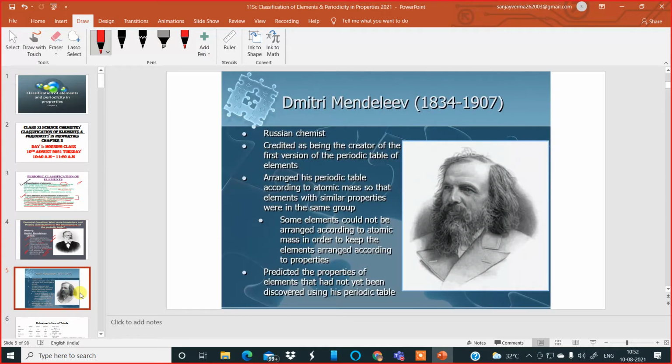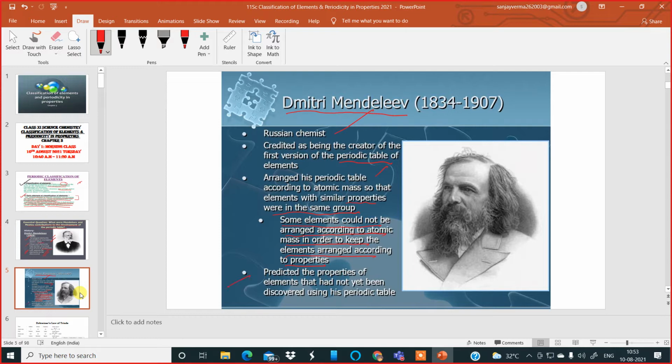Okay. Then, a little bit of history about Mendeleev. He was a Russian chemist. He was the creator of the first version of the periodic table of the elements. He arranged his periodic table according to atomic mass so that elements with similar properties were in the same group. Some elements could not be arranged according to atomic mass in order to keep the elements arranged according to the properties. So this was a defect. This was a fault.